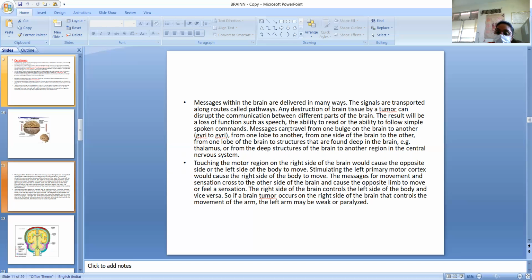The message for movement and sensation cross to the other side of the brain and cause the opposite limb to move or feel a sensation. The right side of the brain controls the left side of the body and vice versa. So if a brain tumor occurs on the right side of the brain that controls the movement of the arm, the left arm may be weak or paralyzed.